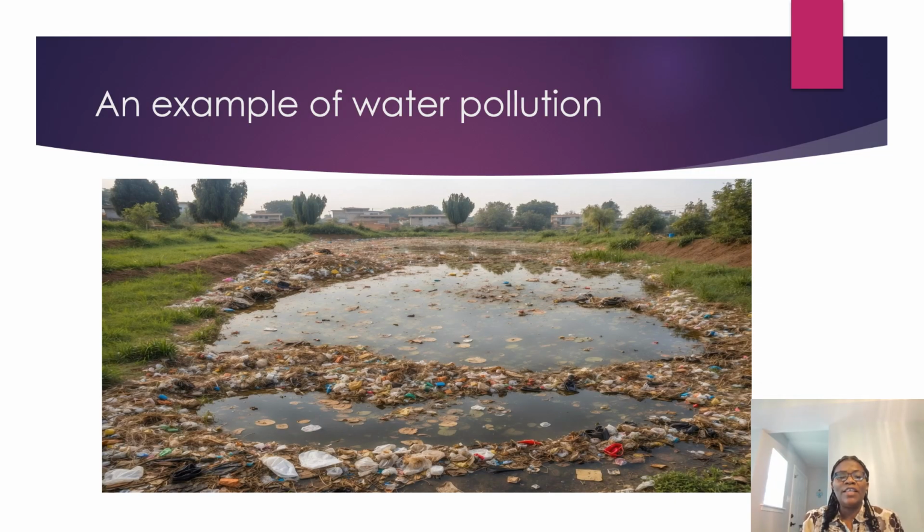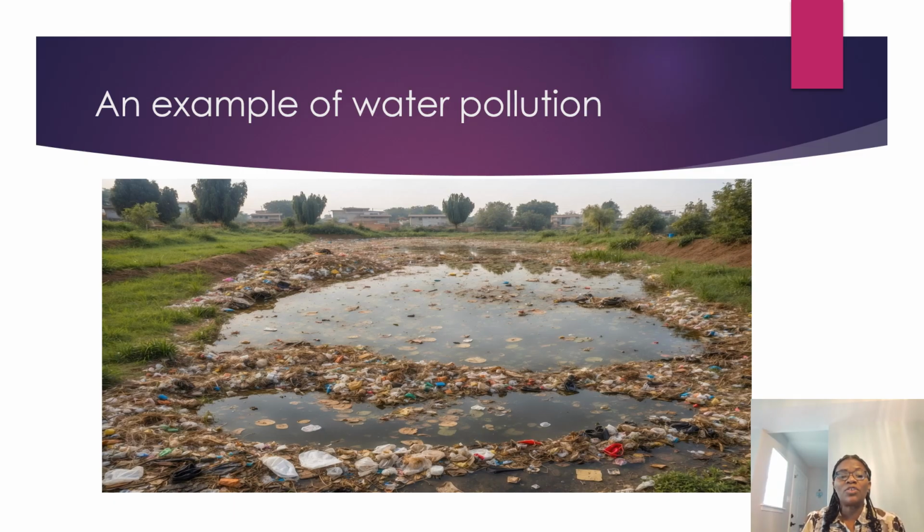That is, the width of the river has been reduced, and the flow has been reduced also. The rate at which the stream or the river is flowing has been reduced because the pollutants are acting as obstacles to the flowing of the water that is present there.